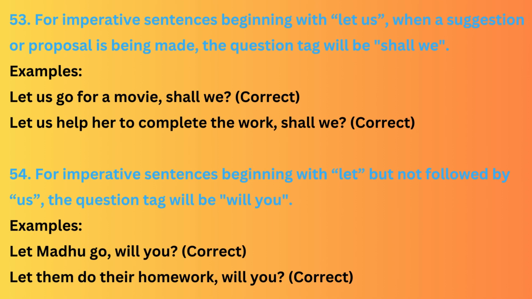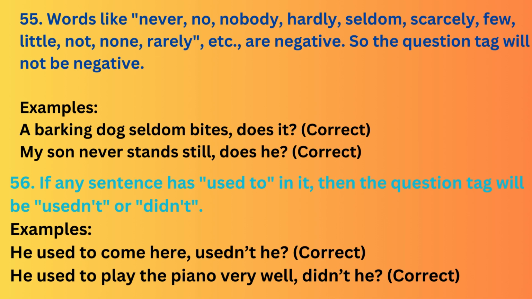Correct. 55. Words like never, no, nobody, hardly, seldom, scarcely, few, little, not, none, rarely, etc. are negative. So the question tag will not be negative. Examples. A barking dog seldom bites, does it? Correct. My son never stands still, does he?